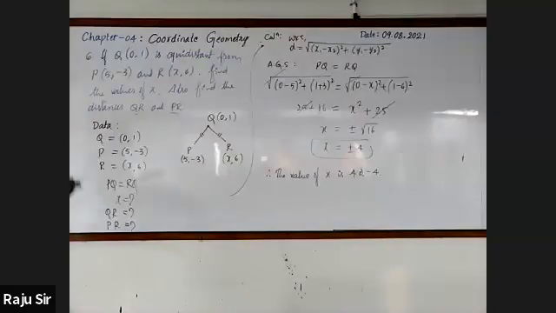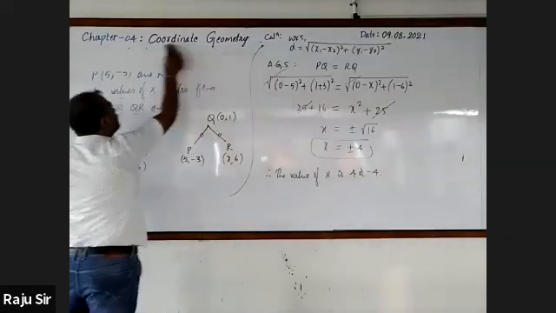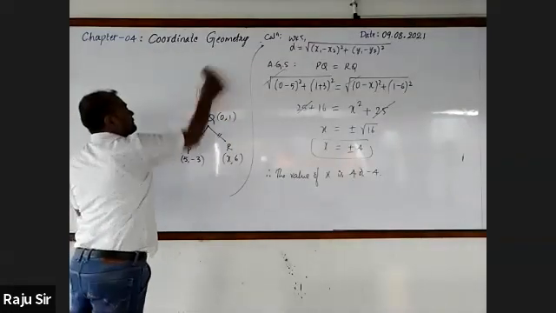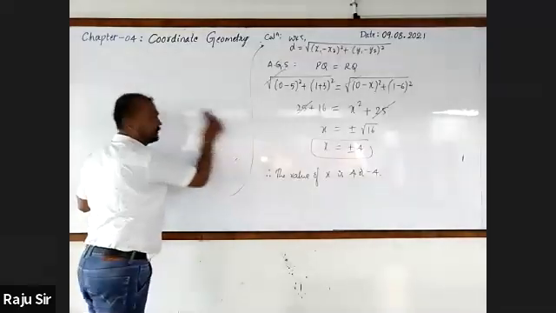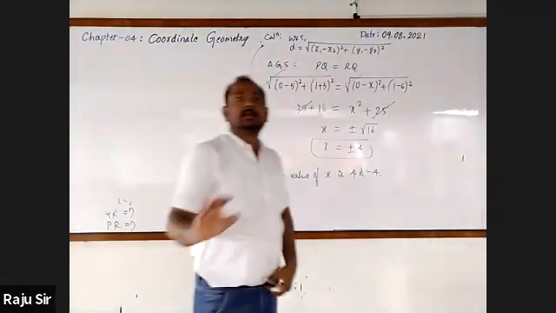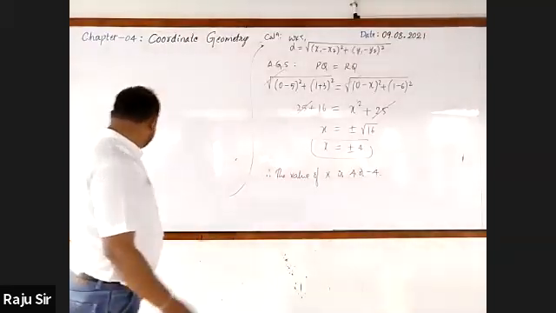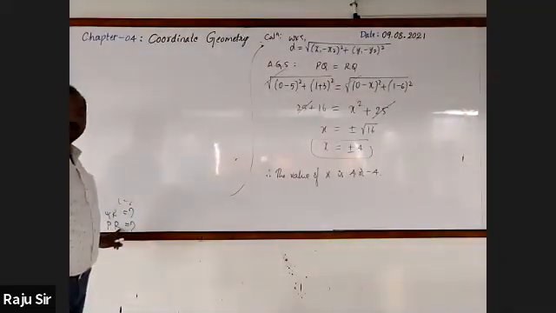Stop writing and listen. Now we are moving to another very important type of question. Let me explain that: the distances PQ and PR.